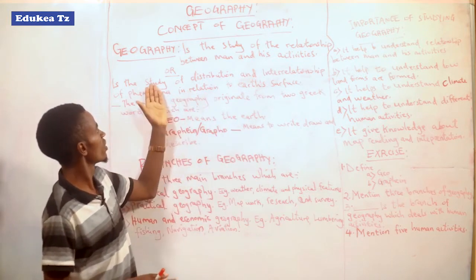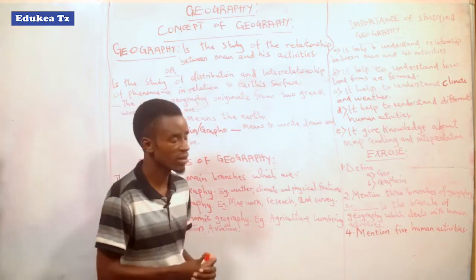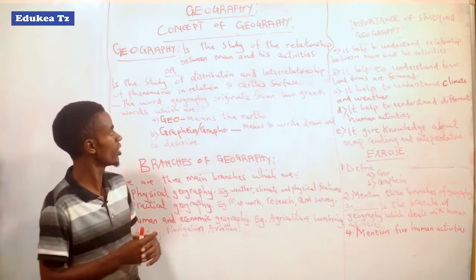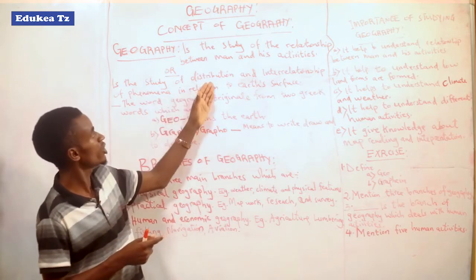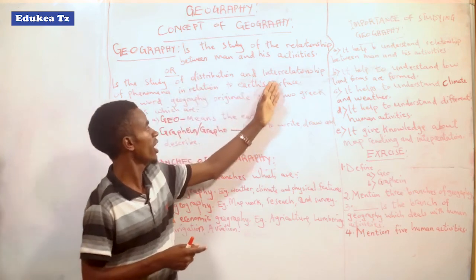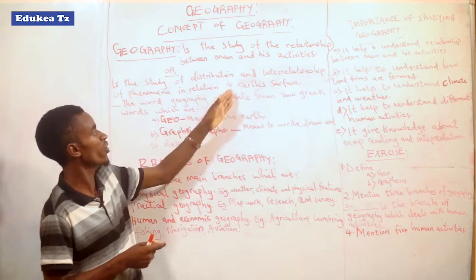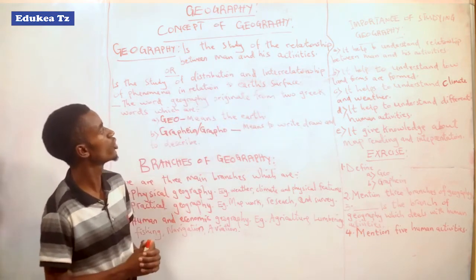We study distribution. Distribution means how different things are spread or separated. So the separations of different things and how they relate with phenomena within the Earth, that is all we study within Geography.